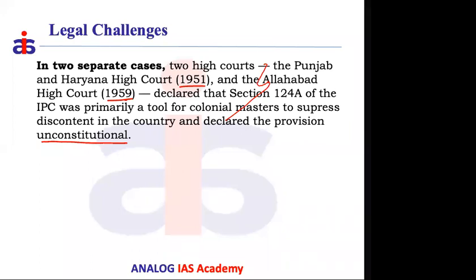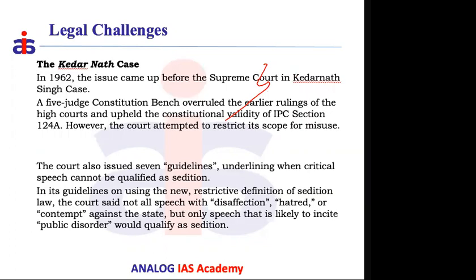As soon as it was declared unconstitutional, a review petition was filed by the central government in the Supreme Court. And in 1962 the Supreme Court gave the verdict in the famous case called the Kedarnath case.